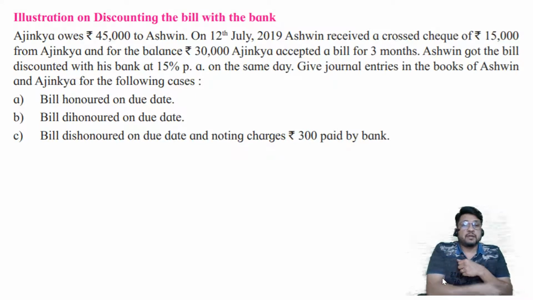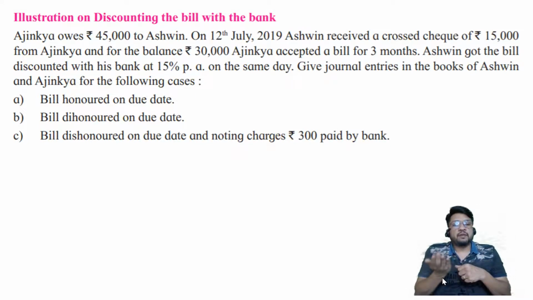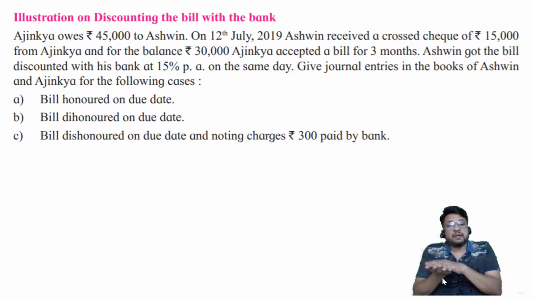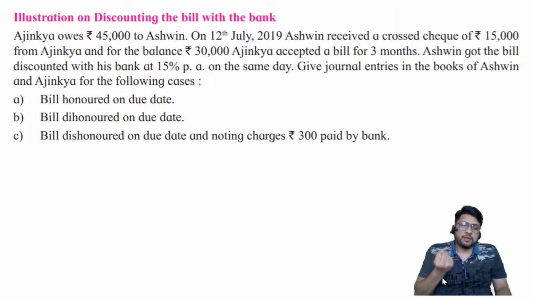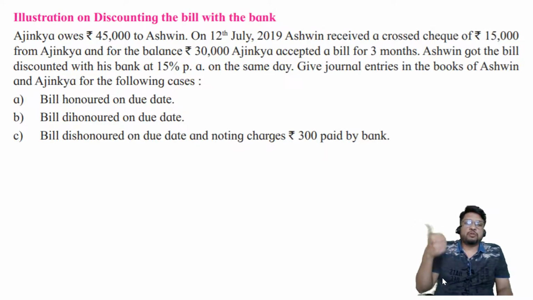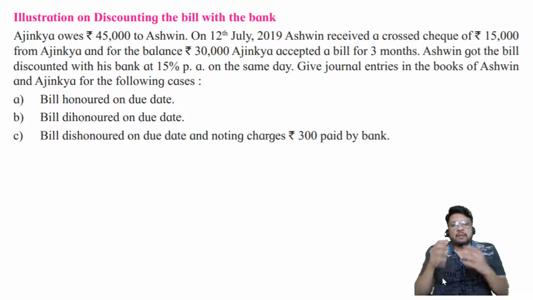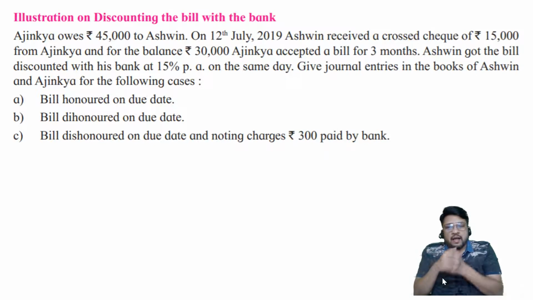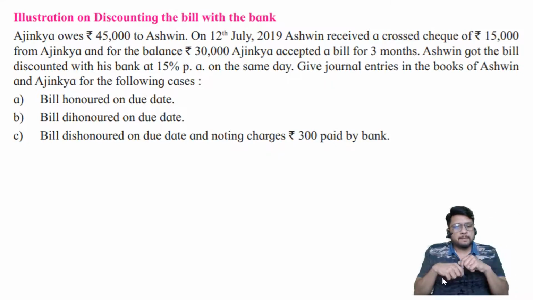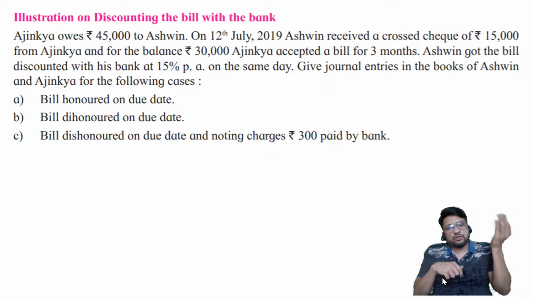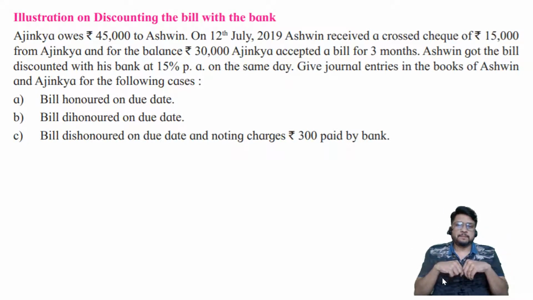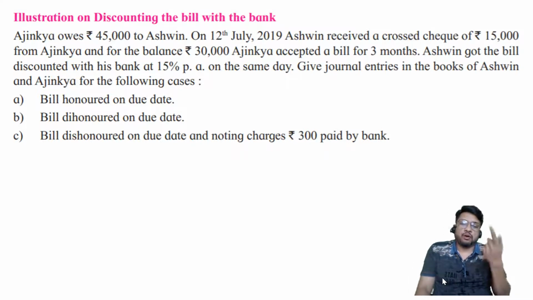Ajinkya is happy. But most important, Ashwin is having a bill in his hand. It is not a sales bill. It is not a purchase bill, but it is a bill of exchange. Now it is a negotiable instrument. So Ashwin now is going to the bank and telling the banker, banker, I'm in need of money. There is one debtor of mine. His name is Ajinkya. After 3 months, he is going to pay me 30,000 rupees. He has given it in writing that he is going to pay me or my order.